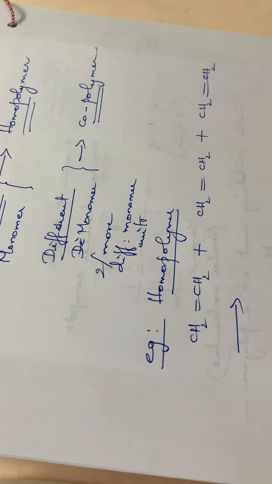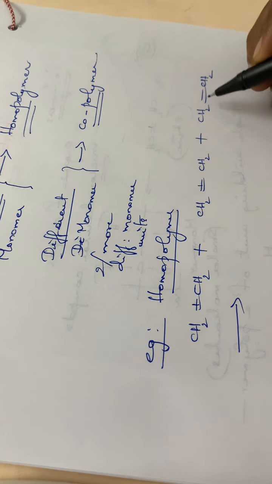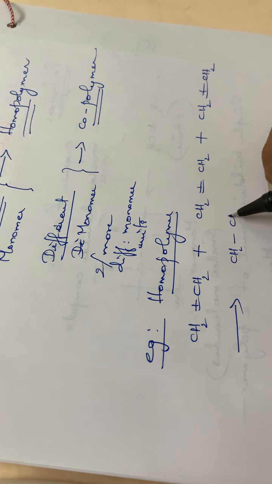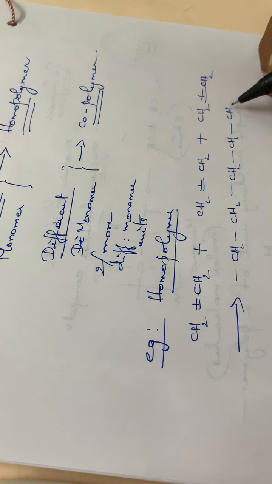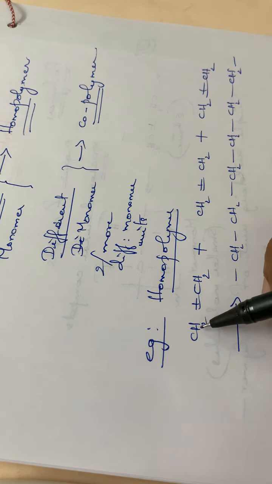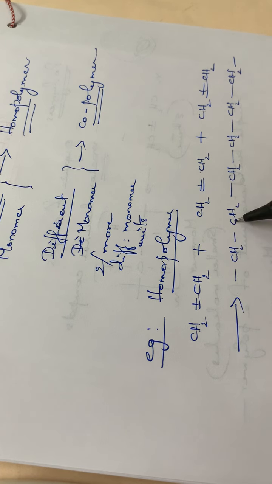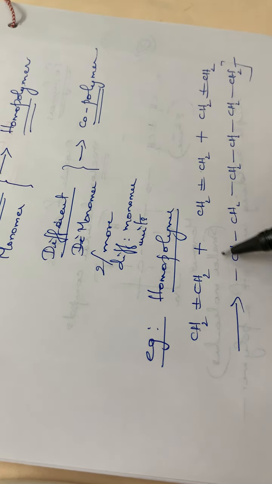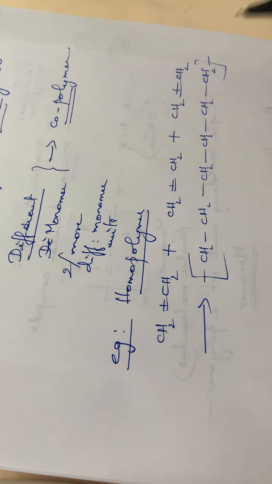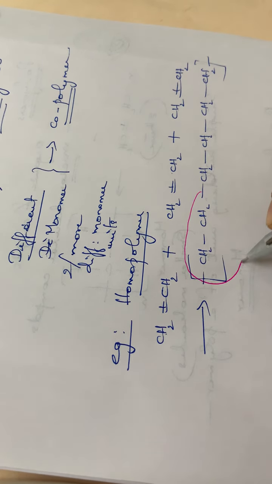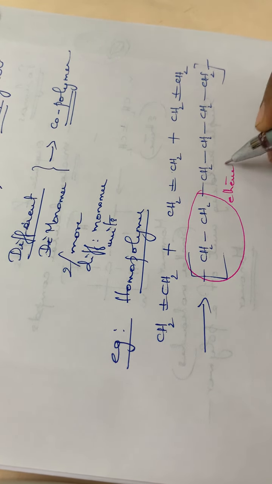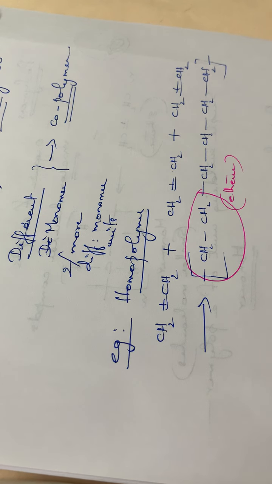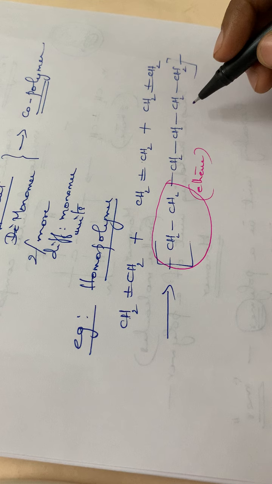Here I am writing only 3 monomer units, and again the pi bond will be broken, giving CH2-CH2-CH2-CH2-CH2-CH2. Total how many carbon atoms? 1 2 3 4 5 6. So this is a homopolymer. The repeating unit in this molecule is a single type of monomer, the ethene part, which is repeating here. So this is an example for a homopolymer.